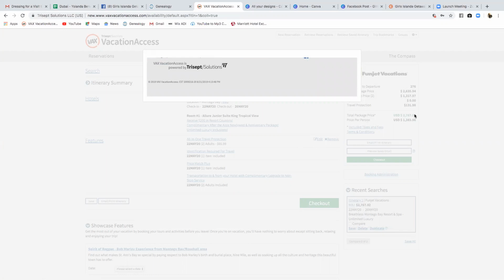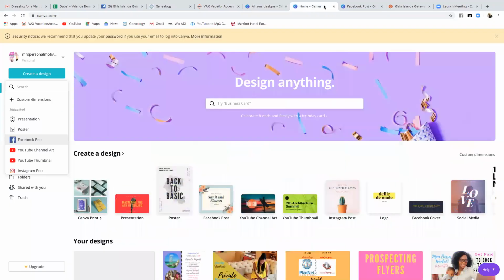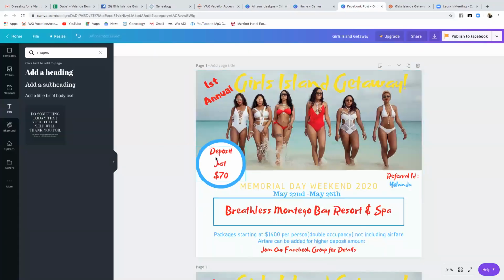But the deposit was $133. And so I went ahead and I put that on the flyer divided by 2. So I just put deposit is just $70 per person. And once they place that deposit, then they lock in their room.